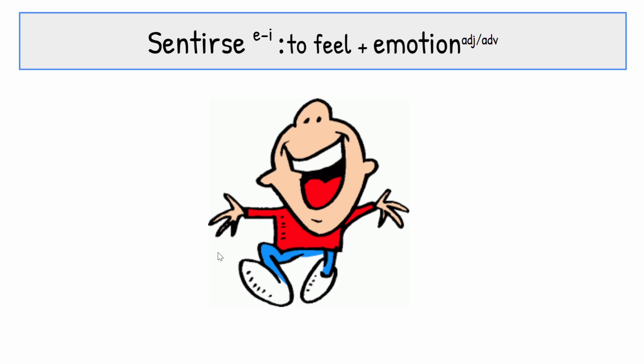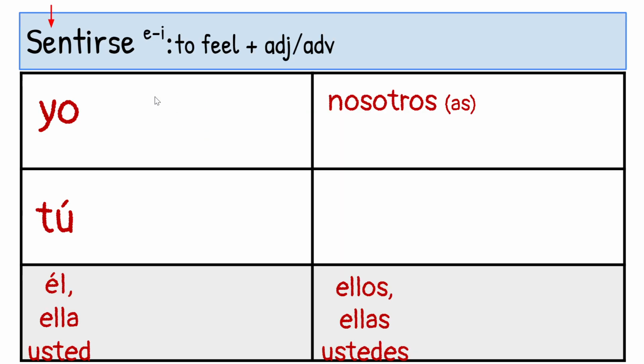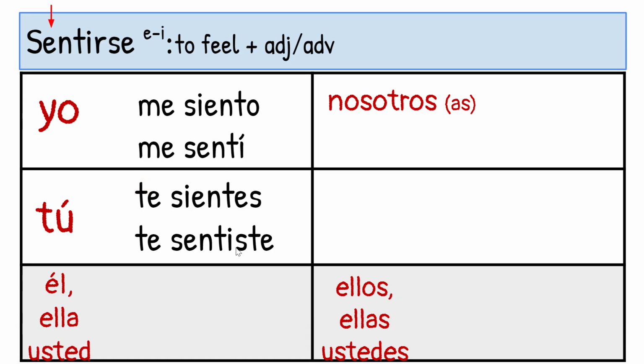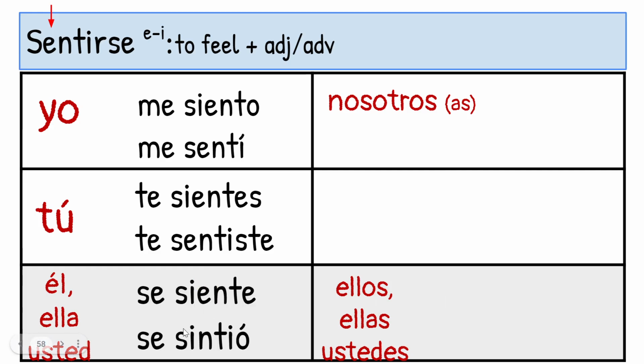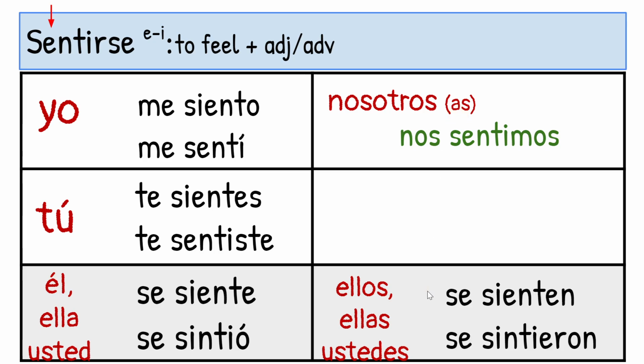Sentirse fits also into this category of an IR stem change. Sentirse is to feel plus an emotion. So that E becomes an I. Okay, here's what it looks like in the present, me siento, and the preterite, me sentí. Notice I didn't do the stem change right there. Te sientes, te sentiste. Where's the stem change going to happen? Down here. Se siente becomes se sintió. Back to normal and back to stem change.